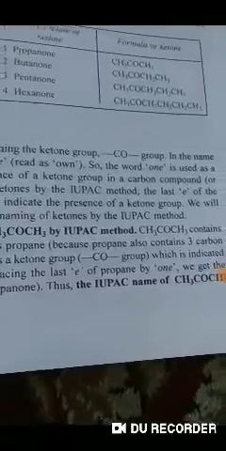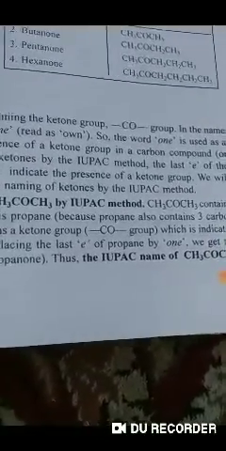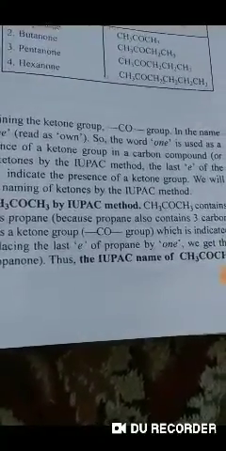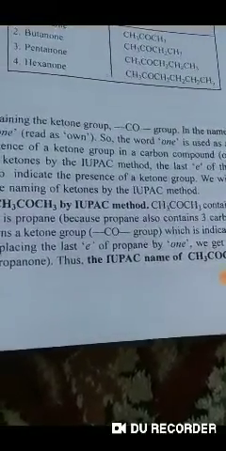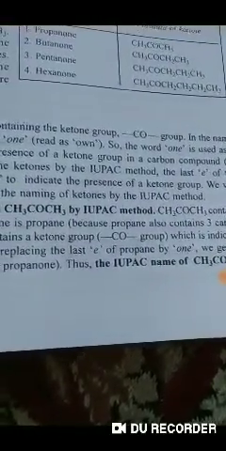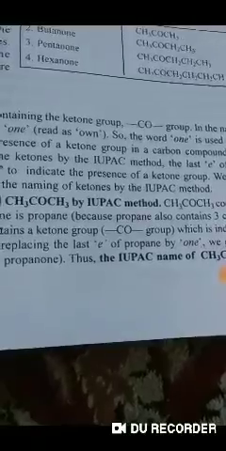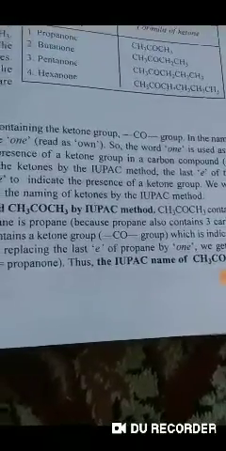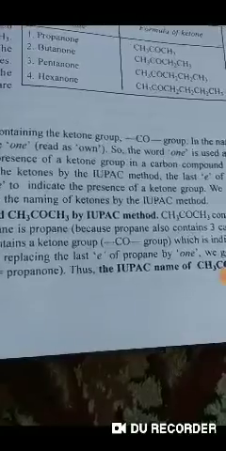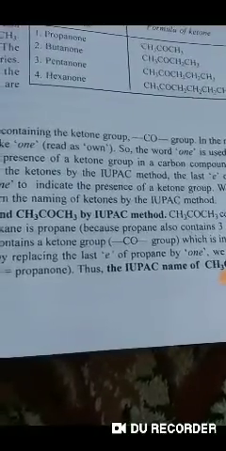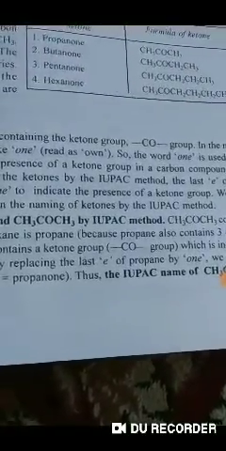Second one is butanone, CH3COCH2CH3. Then pentanone, CH3COCH2CH2CH3. And hexanone, whose formula is CH3COCH2CH2CH2CH3.